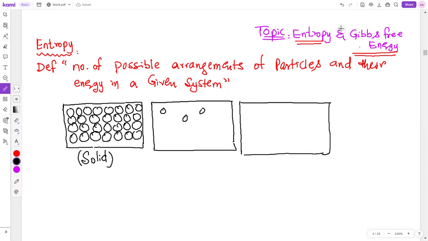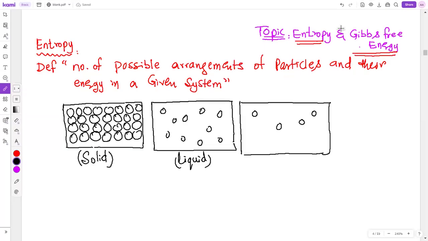What happens to the arrangement of particles in a liquid? This is the liquid state. There is a difference in particle arrangement between liquid and gas. Gas is like this. In which case is the energy greater, and in which case is the energy lesser? In which state are particles more organized, more ordered? In solids, particles are more ordered. So the more ordered the particles, the less the entropy will be. So we would say in a solid, entropy is less, randomness is less.